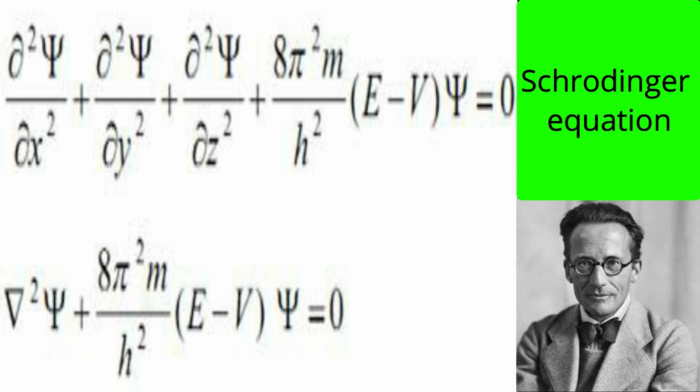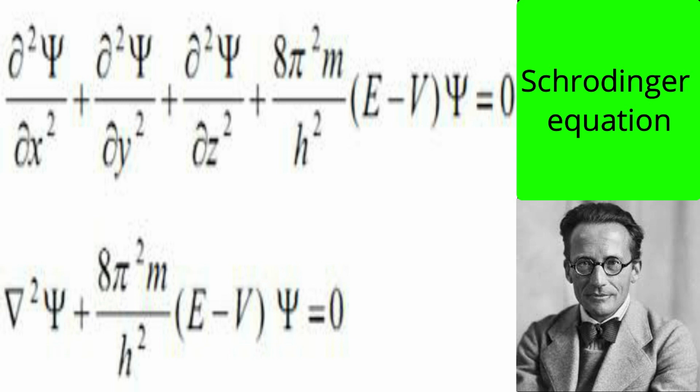In this equation, psi is the amplitude of the electron wave function. E is the total energy of the system. V is the potential energy of the system. m is the mass of the electron. h is Planck's constant. x, y, and z are the coordinates of the electron.